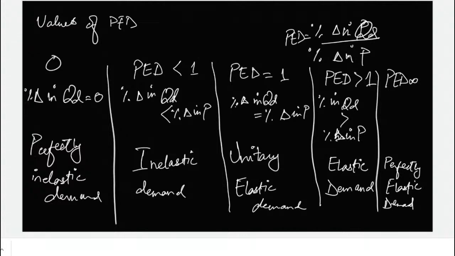Did you get this thing? For example, the price of something rises by 5%. Would its quantity demanded rise or fall? Fall. So it would be minus X%, whatever, but it would be minus.